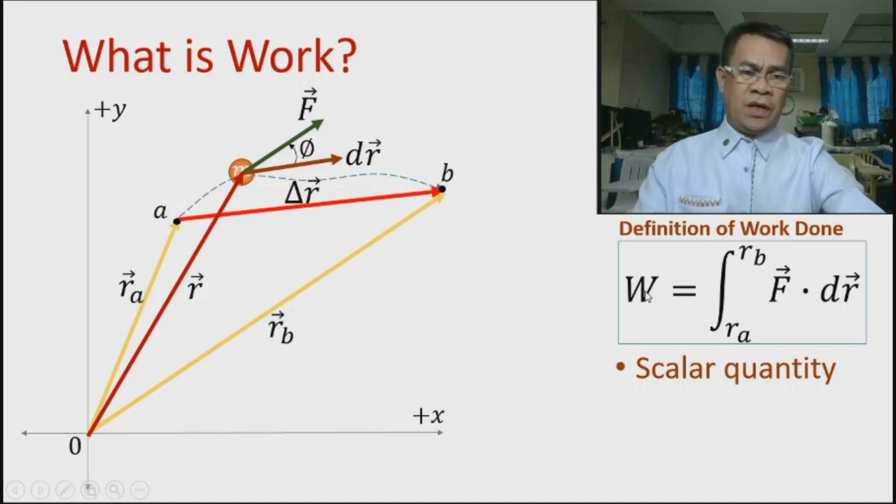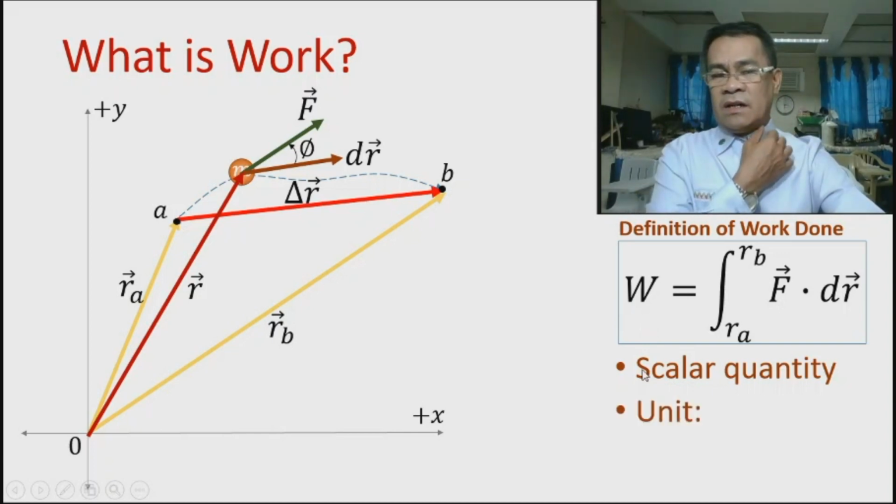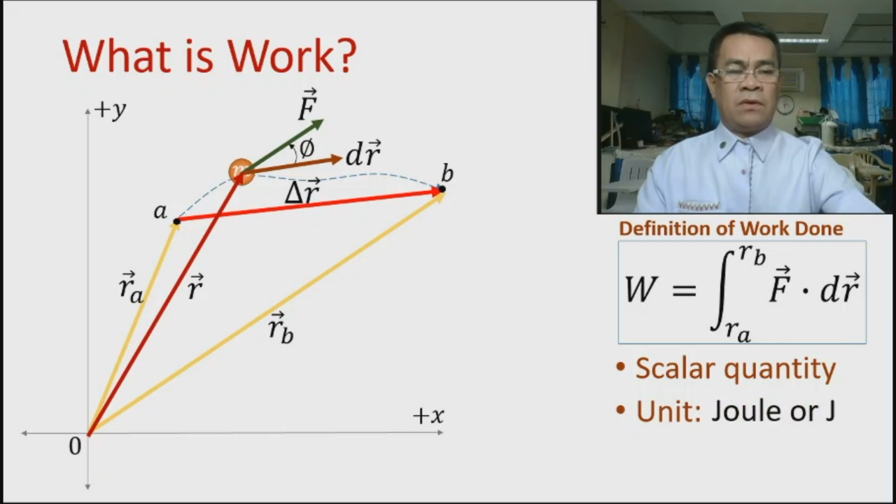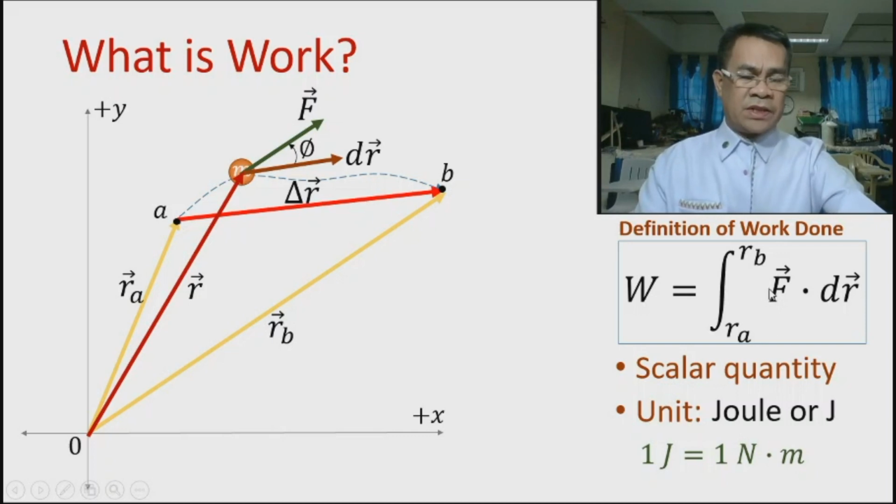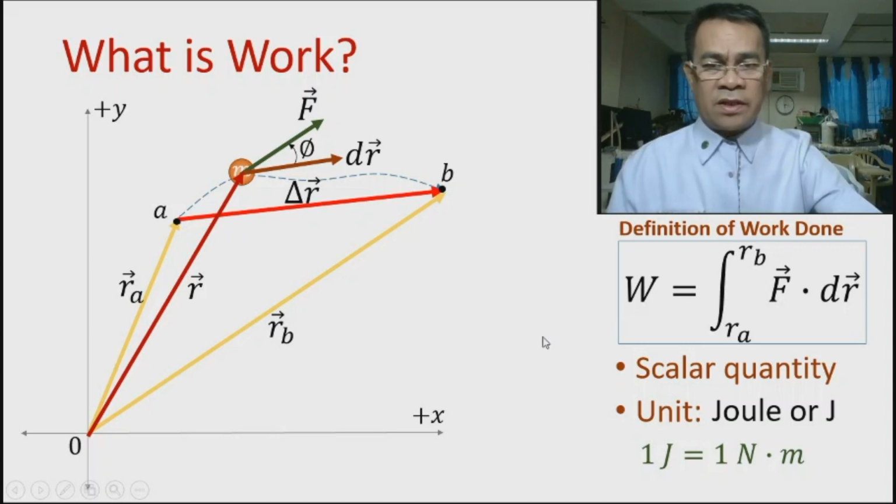Scalar means we have the magnitude but there's no direction. And the unit of this quantity is joule, or let us say big letter J. Why? Because 1 joule is equivalent to 1 Newton meter, which means that if you multiply the unit of force by the displacement, the result is Newton meter, but it is equivalent to 1 joule. So take note, our unit is joule for work done.